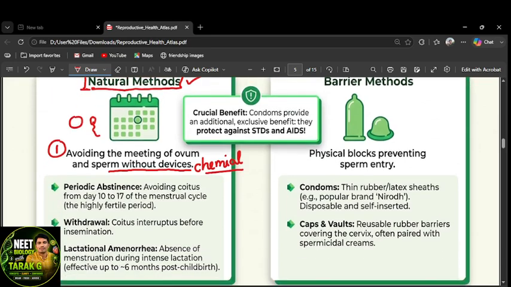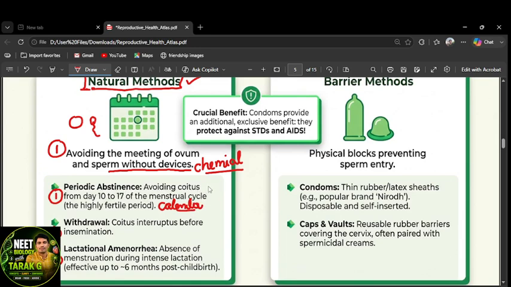The first natural method is periodic abstinence. The second one is the withdrawal method. The third one is lactational amenorrhea. These three come under the natural methods, right? Periodic abstinence is also called the calendar method. What do you call it? Calendar method. Which one? Periodic abstinence.